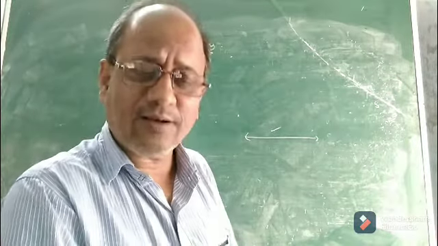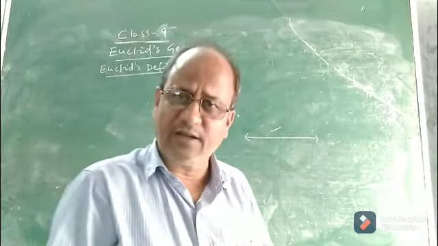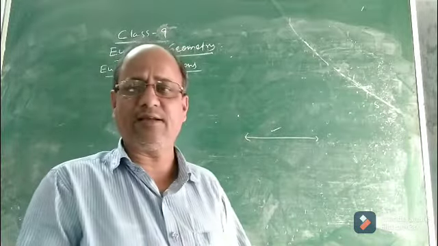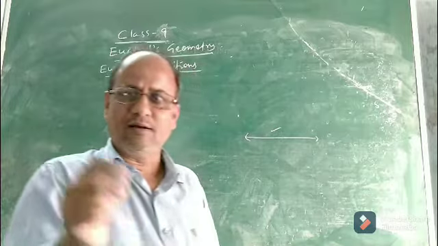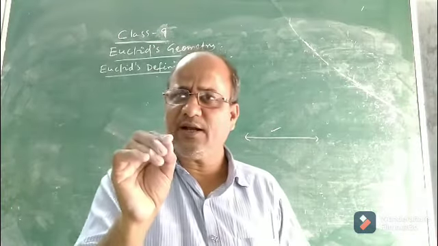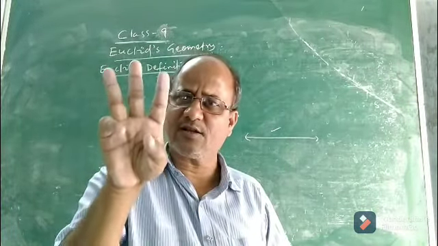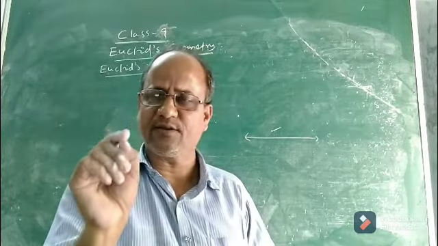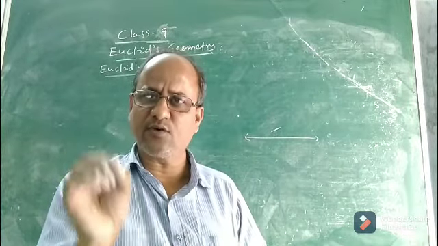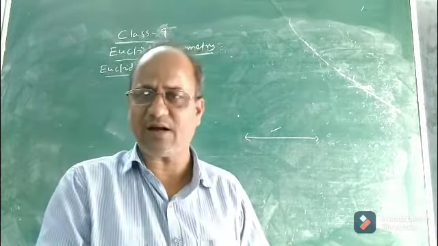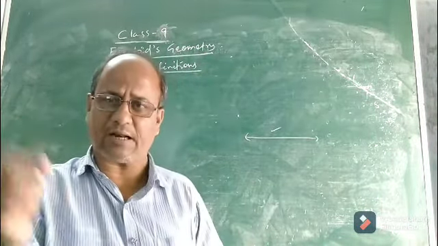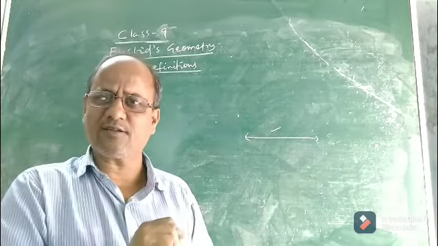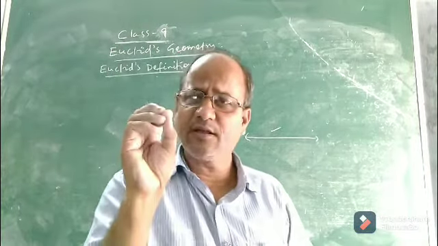But what was the idea of Euclid about all these line, plane, point, etc.? Euclid's geometry basically consists of three things. One is Euclid's definitions, the other is Euclid's axioms, and the third one is Euclid's postulates. What are axioms and postulates? We will discuss later. Let us first discuss the definitions given by Euclid.